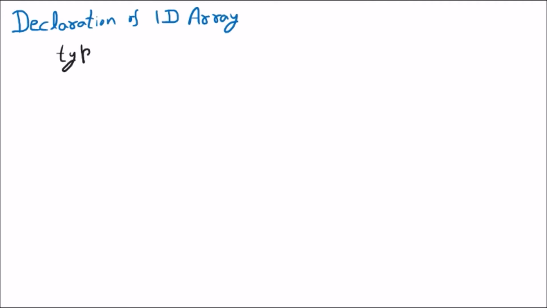So now we are discussing the declaration of 1D array. Now if I talk about the syntax or the declaration of 1D array, first of all we are having the type. Then after that we are having the variable name. And we will start the bracket, and in the bracket we will write the size and then semicolon.